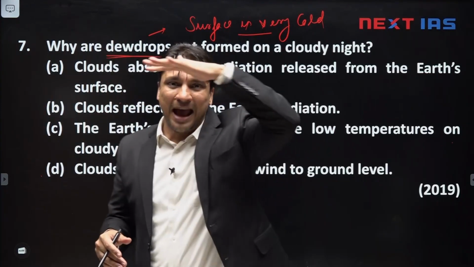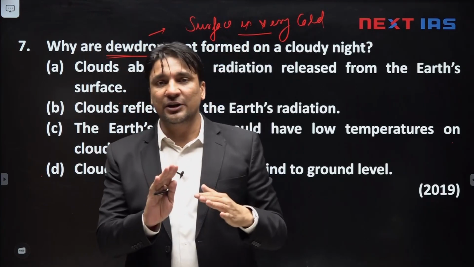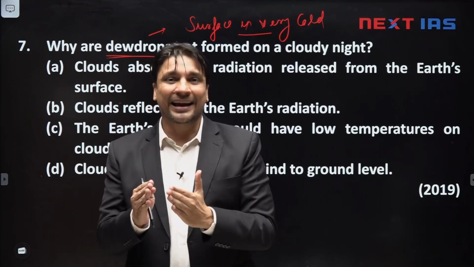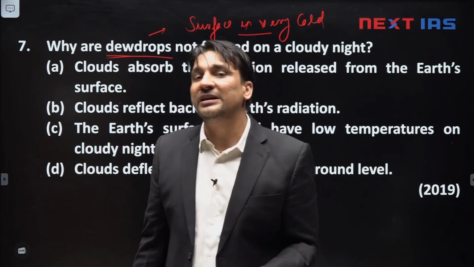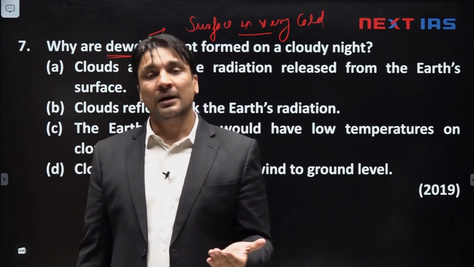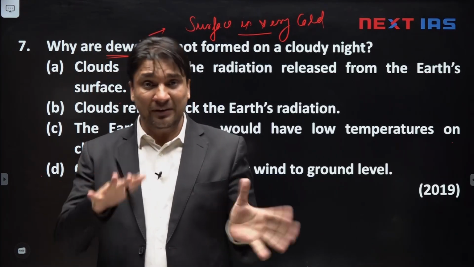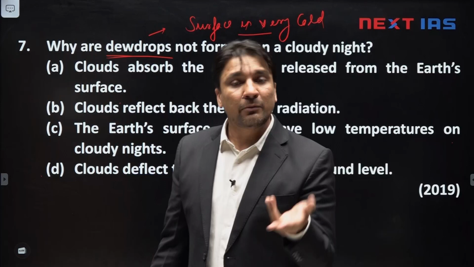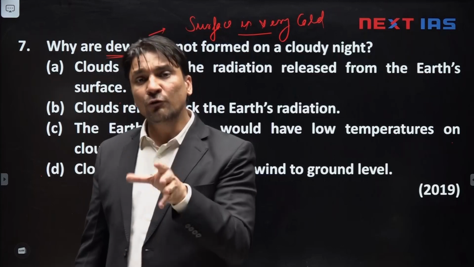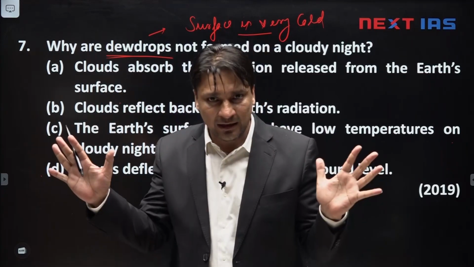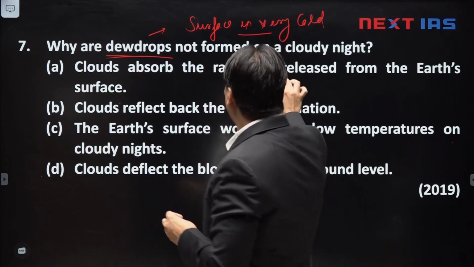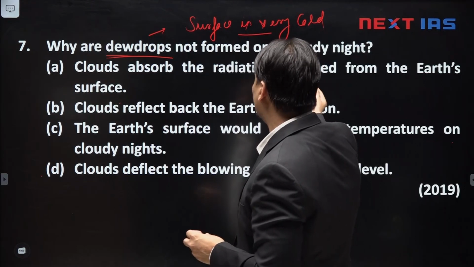Correct? Any barrier in the path of terrestrial radiation, maybe clouds or water vapor, keeps the Earth's surface warm even in winter. That is called the greenhouse effect. So, clouds and water vapor keep the ground warm even in winter season through greenhouse effect, and by keeping the ground warm, they prevent the formation of dew. So, dew will not form if there is high humidity or there are clouds in the sky. So, why do the dewdrops not form on a cloudy night?